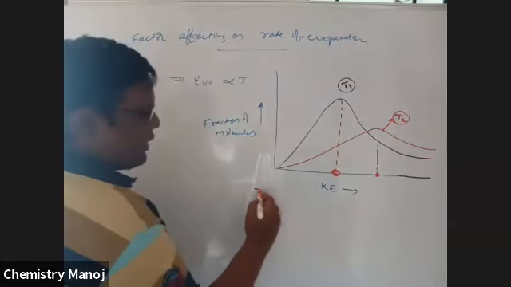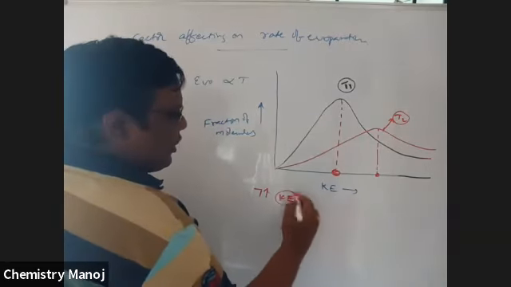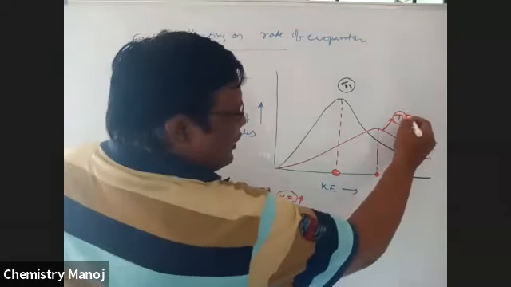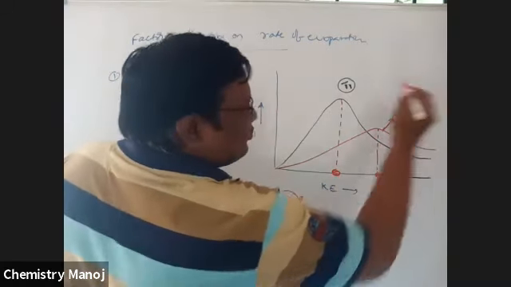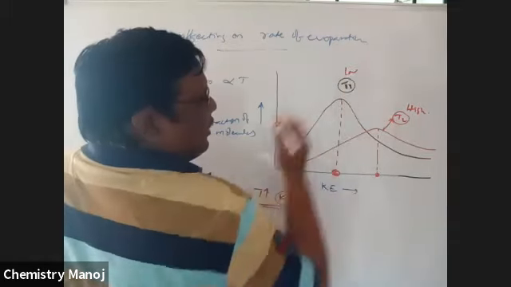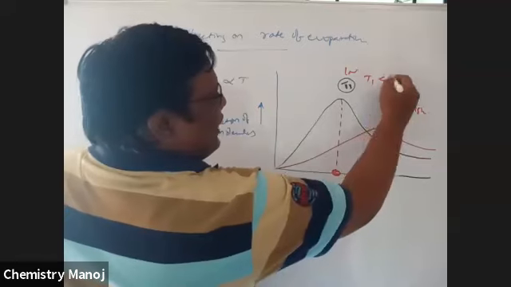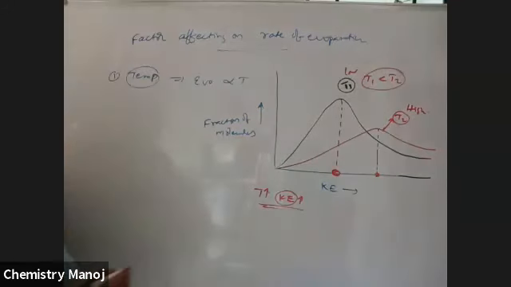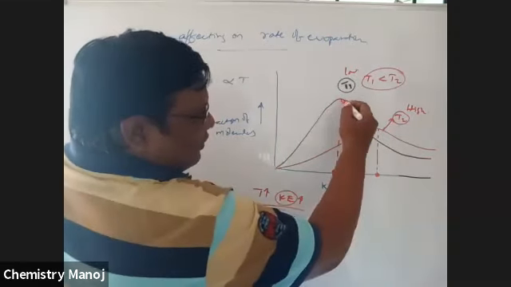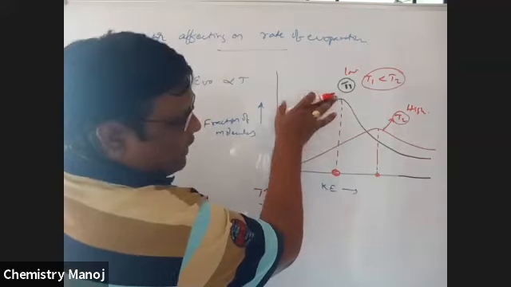No doubt we know as temperature increases, kinetic energy of the molecules also increases. That means this is the highest kinetic energy. Automatically, this should be the high temperature. So low kinetic energy means low temperature. That means here T1 is less than T2. As temperature increases, the peak of the curve decreases and flatness increases.